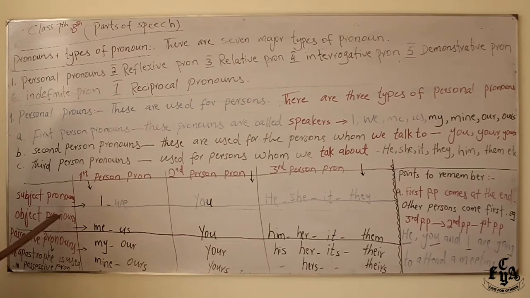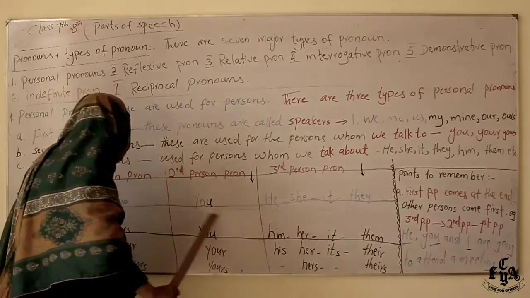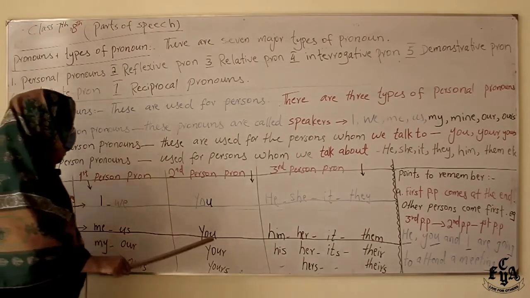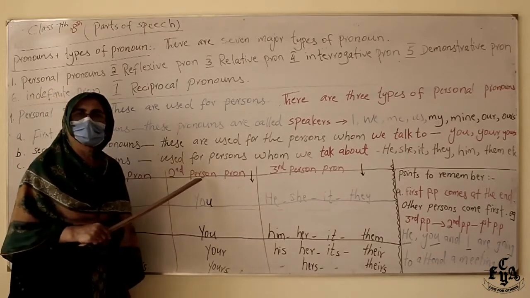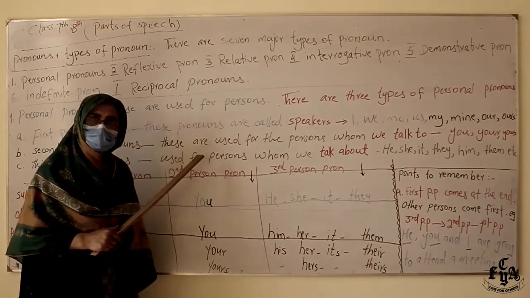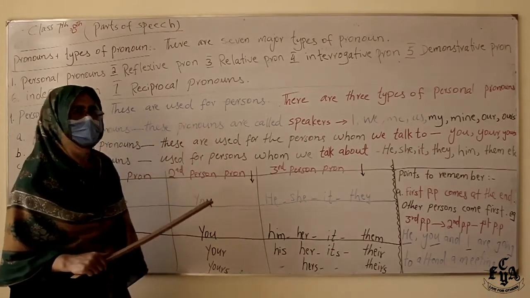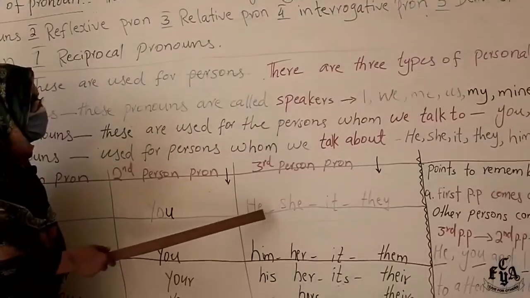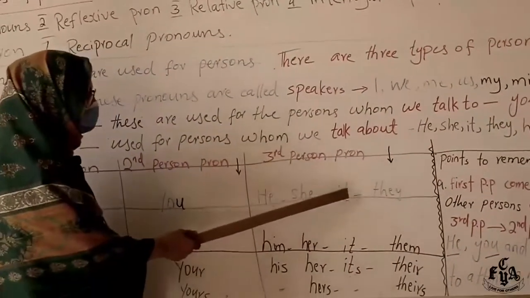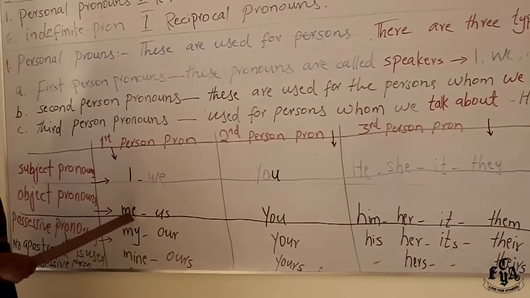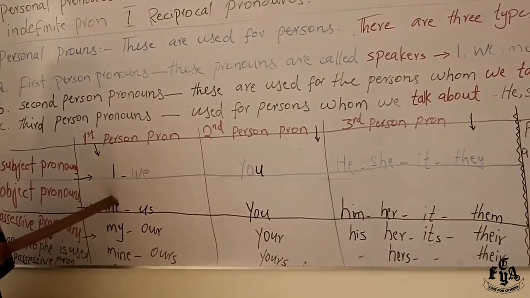Object pronouns. Why are they called object pronouns? Because they are used after a verb as the object in a sentence. See, the object of I is me, of we is us, and you is you. You is both subject and object. For example, you are listening to me and I am teaching you. See, in the first sentence it is subject, in the second it's object. Then he, she, it and they are subject pronouns. They become object, like she is teaching me, they are helping me.